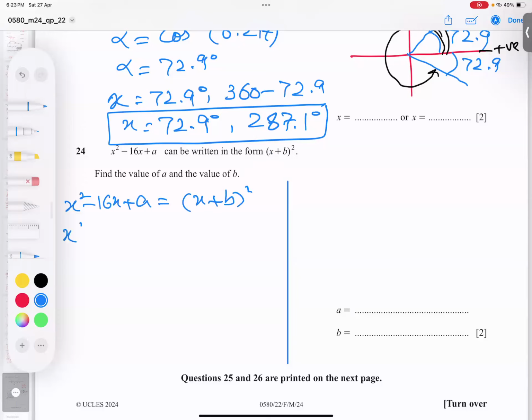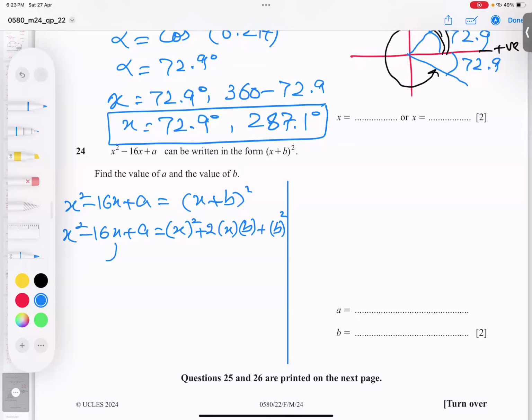Okay, this I'm keeping as it is, left hand side, no change, but on the right hand side, I will apply the squaring identity: first term square plus 2 into first term, second term plus second term square. X comes here, x and b. I think that's clear. So x square is cancelled, you leave it. And what is the x coefficient?